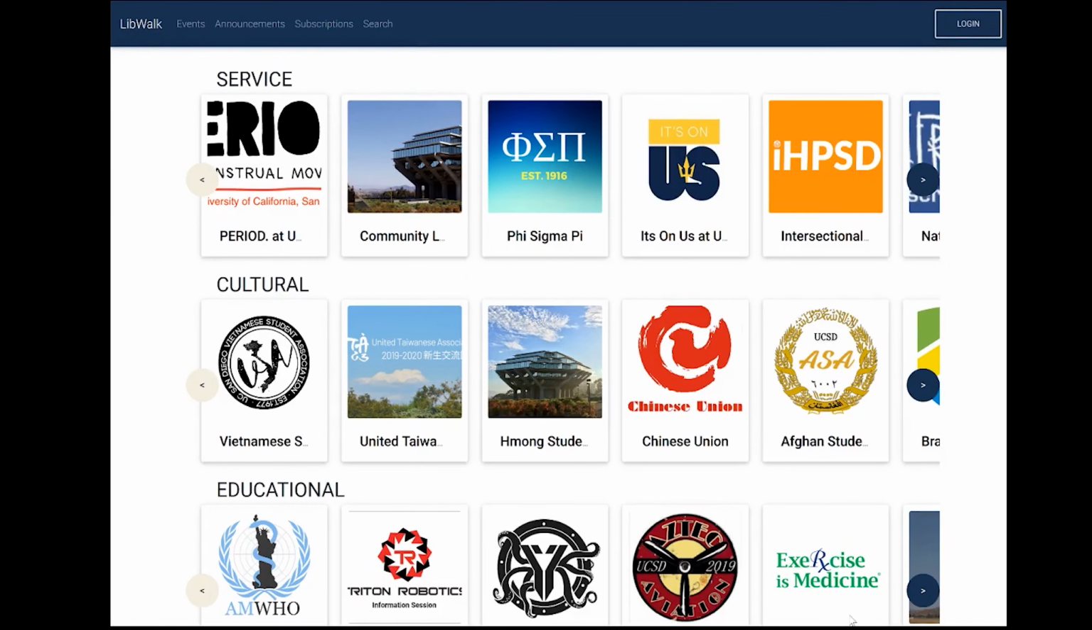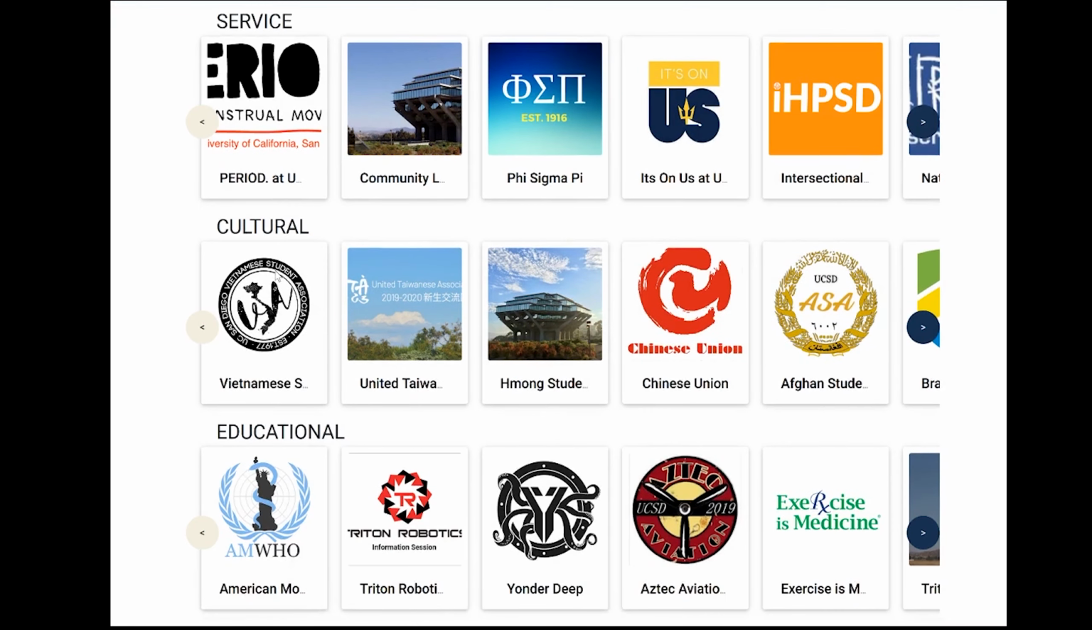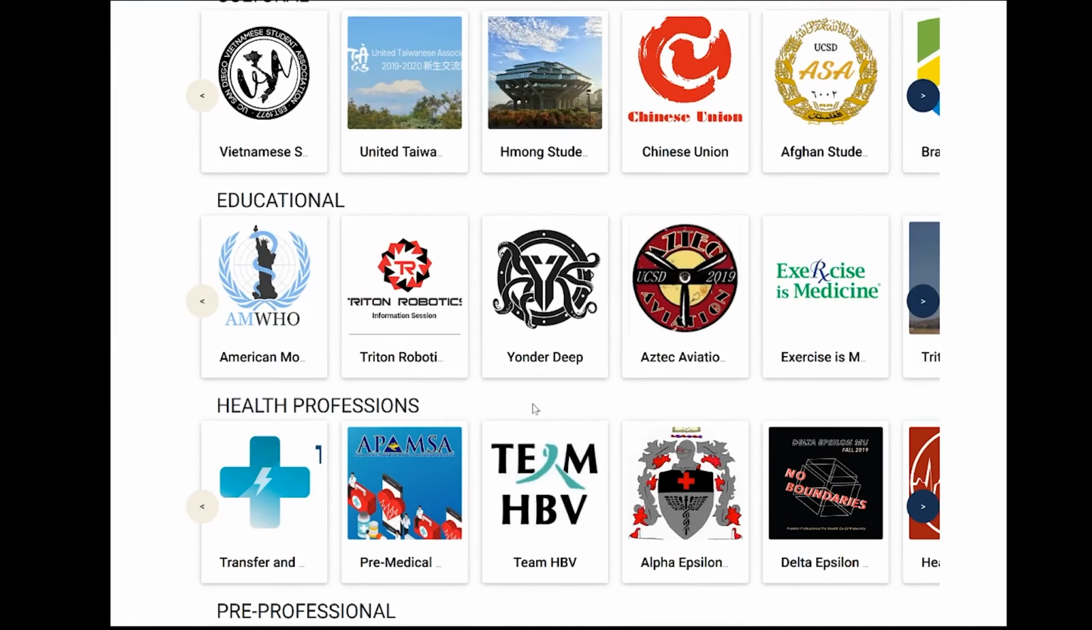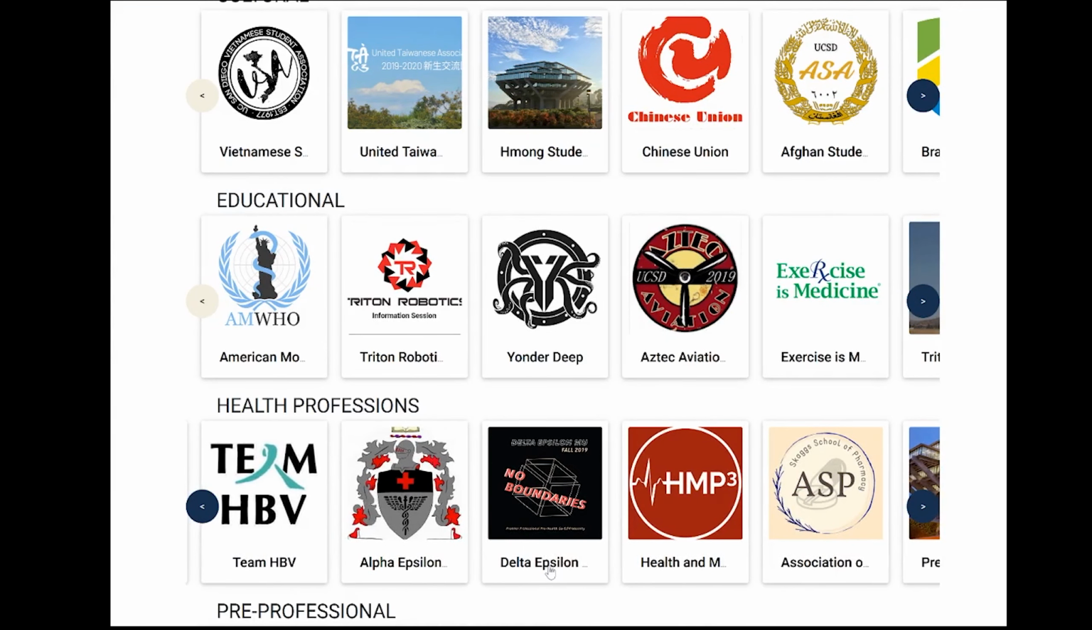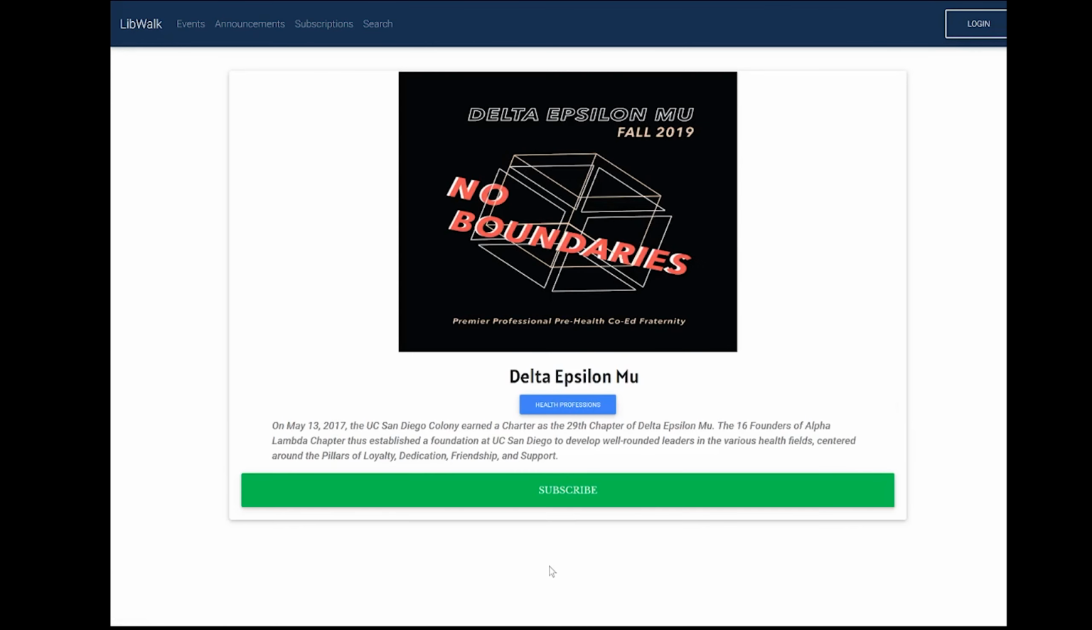Welcome to LibWalk. We're a website that helps connect students with other student organizations. Here you can see on our homepage a list of all the student organizations at UCSD, sorted by tags. For example, service, cultural, and so forth. For example, let's say I am interested in a health professions organization, maybe Delta Epsilon. I can go to their page and read more about them.